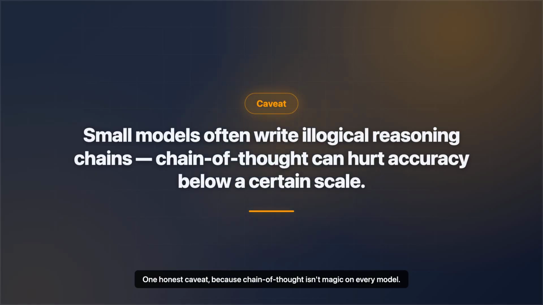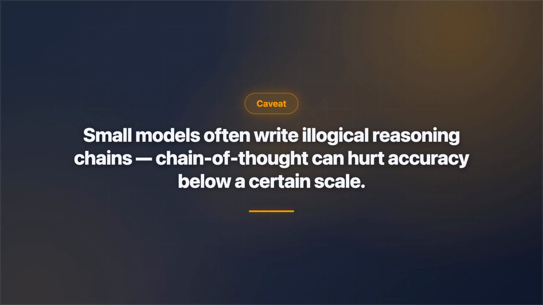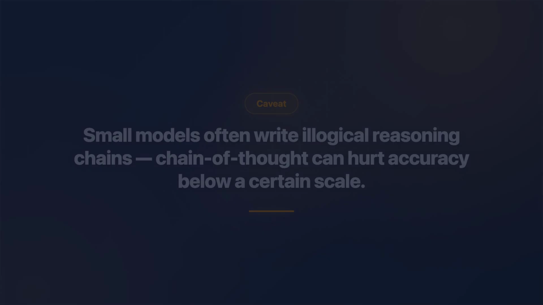One honest caveat, because chain of thought isn't magic on every model. Studies show that smaller models often write reasoning chains that look plausible but are actually illogical, and following that bad reasoning can hurt accuracy compared to just answering directly. The benefit really shows up at larger scale. So the rule is, verify it on your specific model before you deploy it. Don't assume a trick that helped one model will help another.